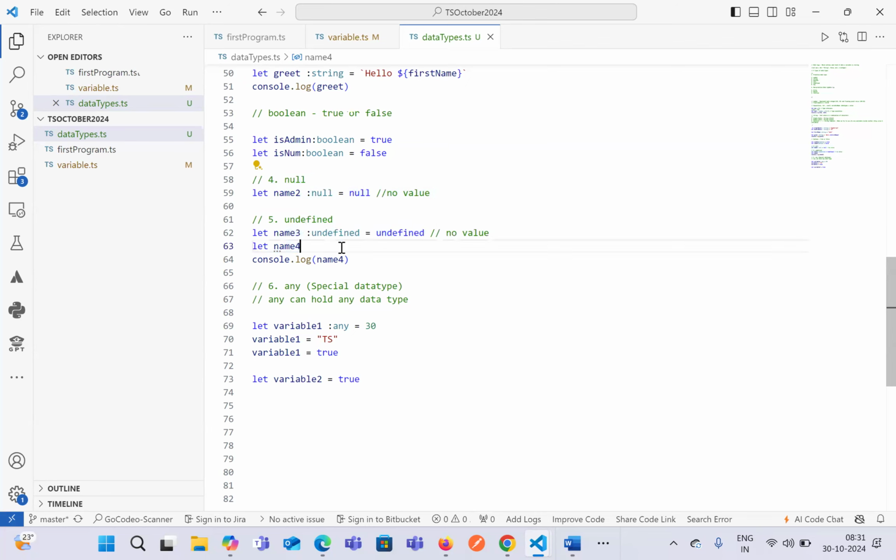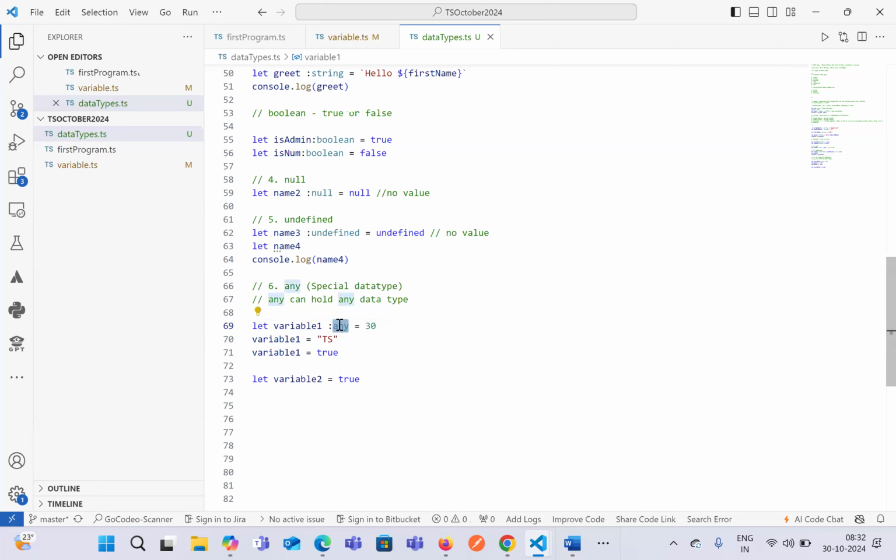Undefined will automatically be considered whenever we declare a variable without assigning any value. In terms of test automation, we declare a variable that we can use in a few of the methods or a few of the test cases. At that point of time, we declare just a variable without assigning any value. That will be considered as undefined.